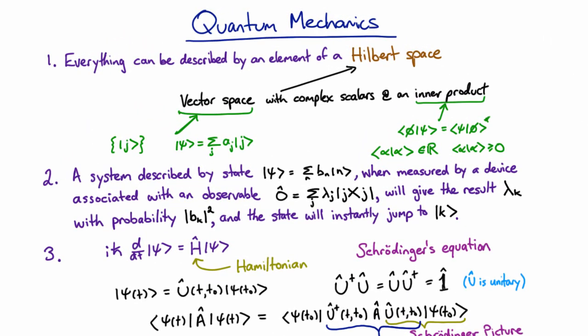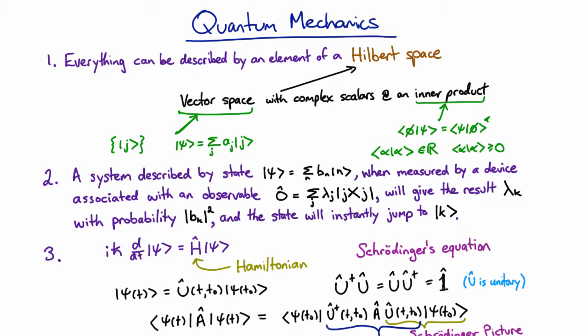Let's start by reviewing quantum mechanics again. So in quantum mechanics, every piece of matter or energy can be described by an element of a Hilbert space. The Hilbert space is a generalization of a concept where we're very comfortable with wave functions. Now we can be comfortable with other things like states of polarization, states of spin, anything like that.